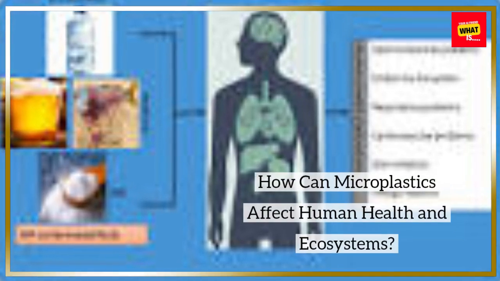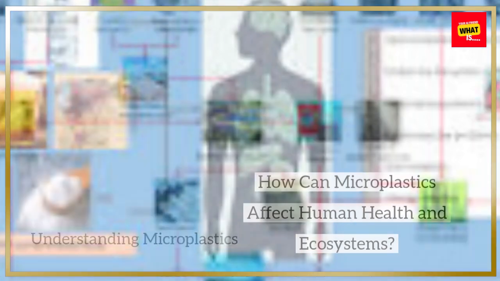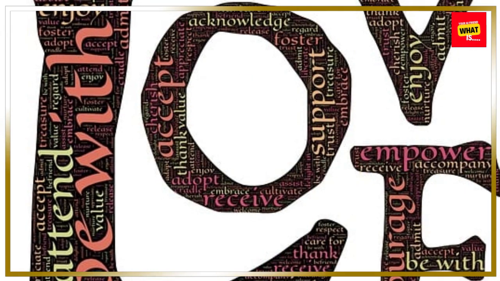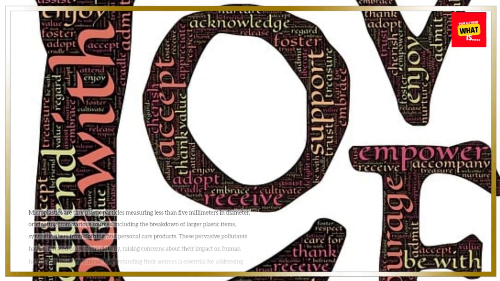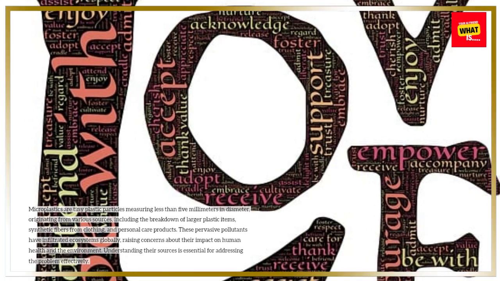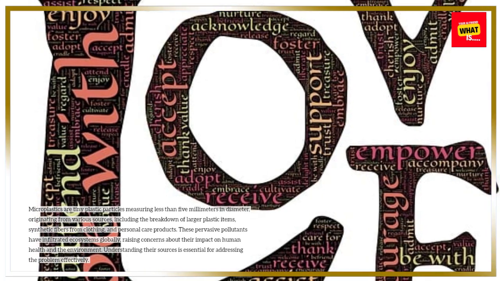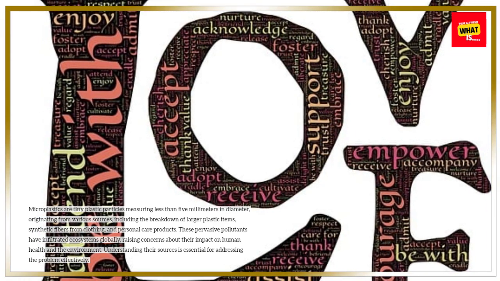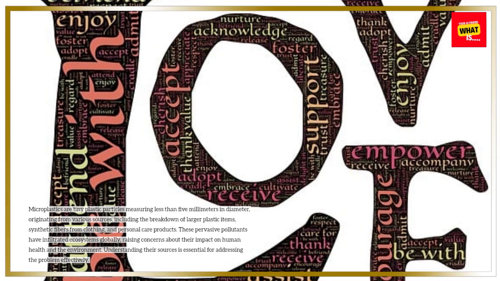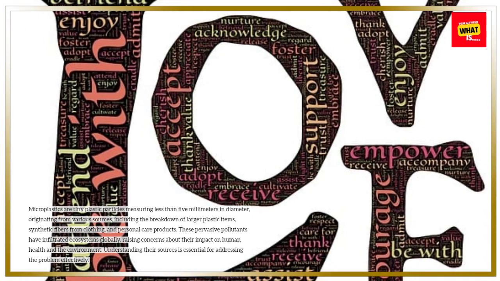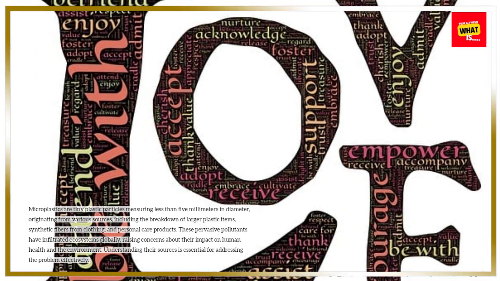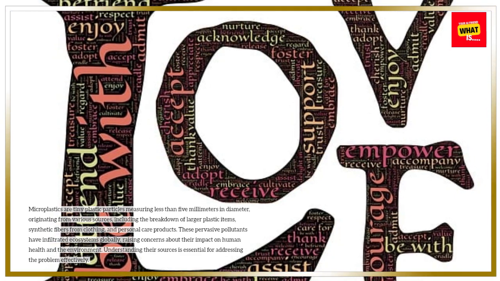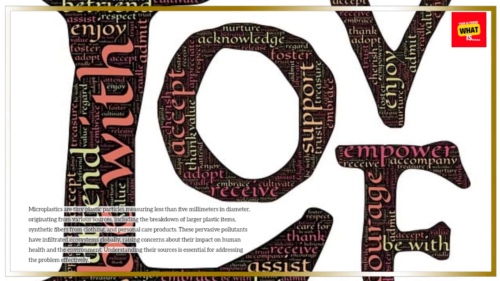How can microplastics affect human health and ecosystems? Understanding microplastics and their sources. Microplastics are tiny plastic particles measuring less than 5 mm in diameter, originating from various sources, including the breakdown of larger plastic items, synthetic fibers from clothing, and personal care products. These pervasive pollutants have infiltrated ecosystems globally, raising concerns about their impact on human health and the environment. Understanding their sources is essential for addressing the problem effectively.